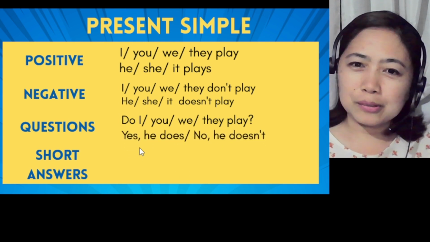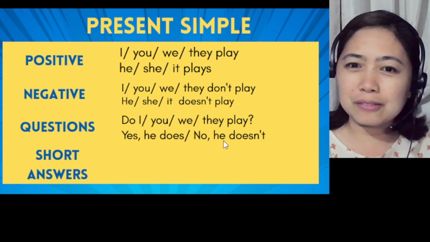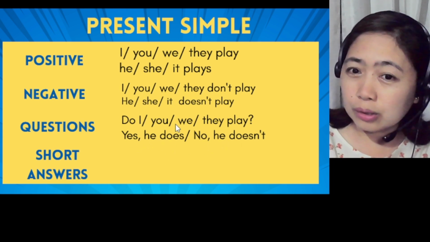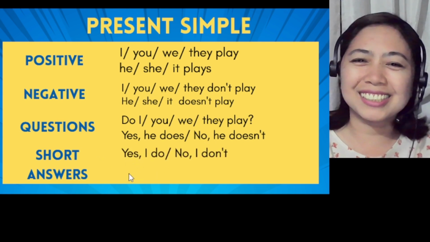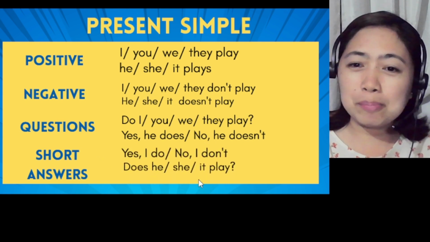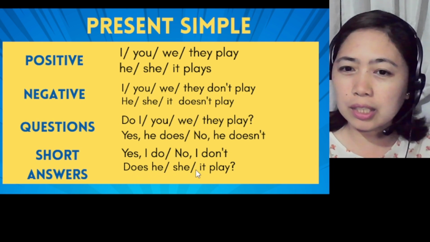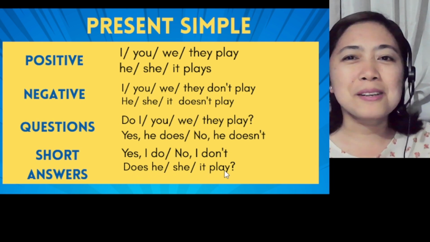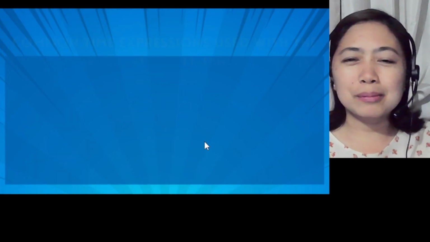So if we answer yes, he does. No, he doesn't for negative. Yes, I do. No, I don't. Those are the short answers. Does he play? Does it play? So does is used for the question here, and again, it will always go back to its main verb. I hope I made it simple. Let's try more examples here.